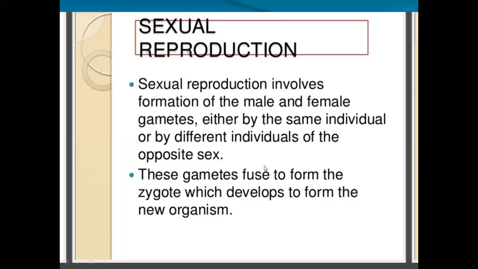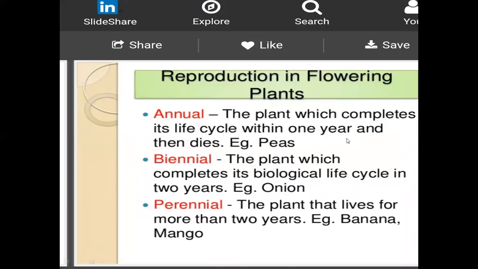Otherwise, you can describe it as the reproduction which takes place through the involvement of gametes, that is, the male gamete and the female gamete. Now come to the next part. Sexual reproduction takes place in both plants and animals. Here, we first look at sexual reproduction in flowering plants.